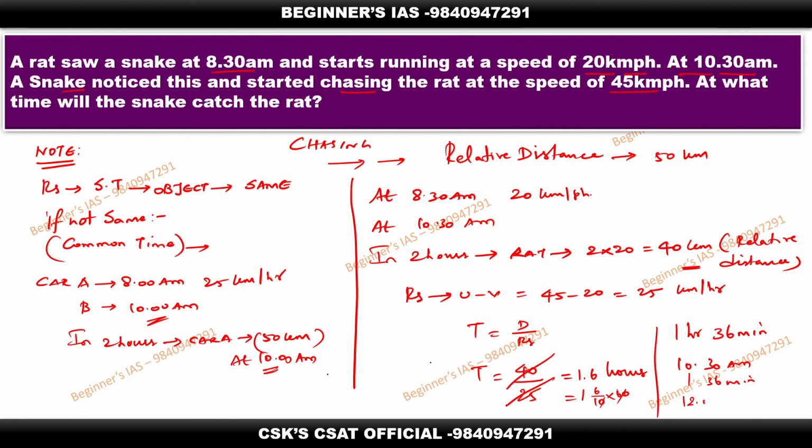Which means at 12:06 p.m. Why am I noting this as p.m.? Because after crossing 12, it is going to be p.m. At 12:06 p.m. the snake catches the rat. So this is the important concept. Please make note of it.